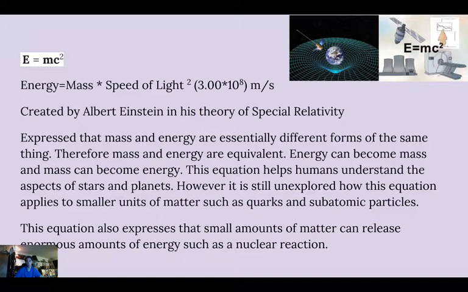This equation also expresses that small amounts of matter can release enormous amounts of energy, such as in a nuclear reaction. This formula helps be a kind of catalyst for nuclear fission. Ernest Walton was actually the first scientist to split the nucleus. He did so in the 1930s. He split the nucleus of a lithium atom.